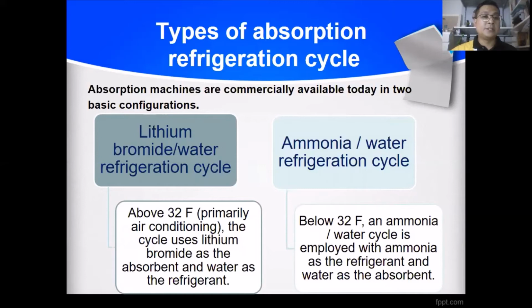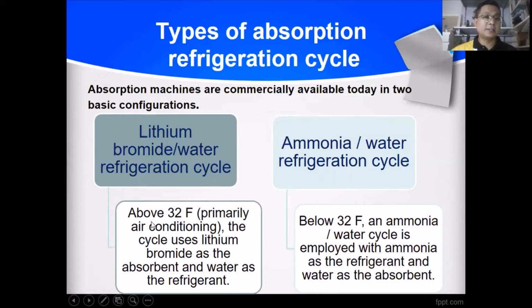Some we use the water to reduce the temperature of the refrigerant itself. So we use two liquids here to refrigerate the system. Why do we use lithium?